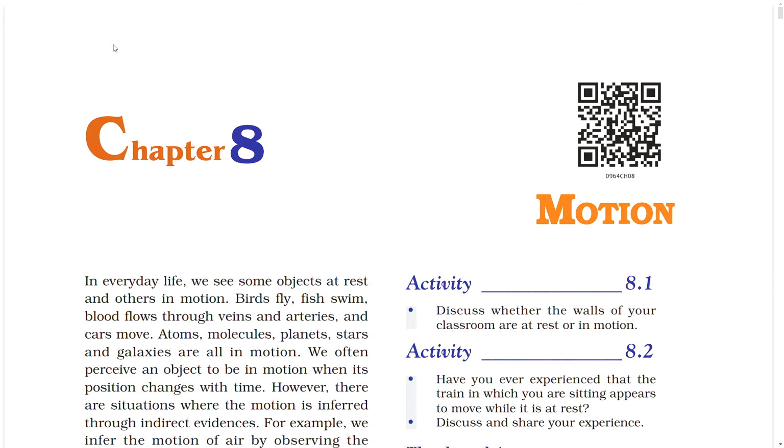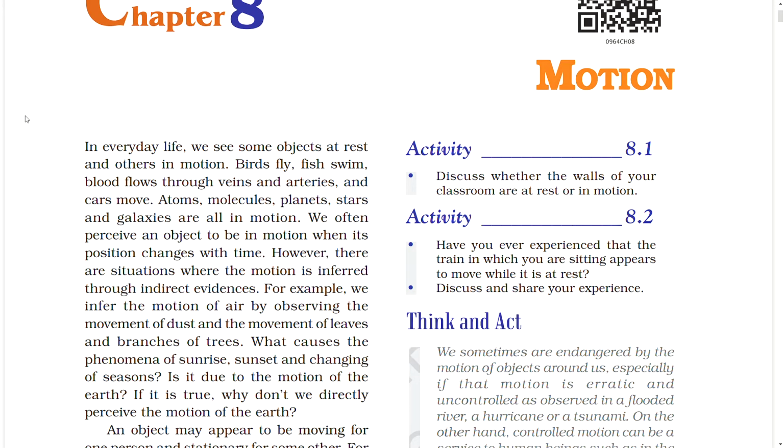We often perceive an object to be in motion when its position changes with time. However, there are situations where the motion is inferred through indirect evidence. For example, we infer the motion of air by observing the movement of dust and the movement of leaves and branches of trees. What causes the phenomena of sunrise, sunset, and changing of seasons?